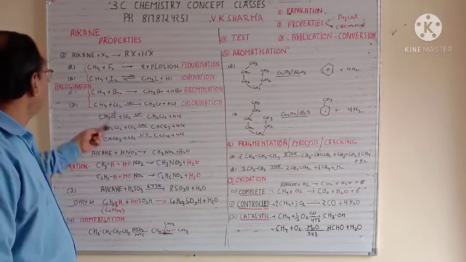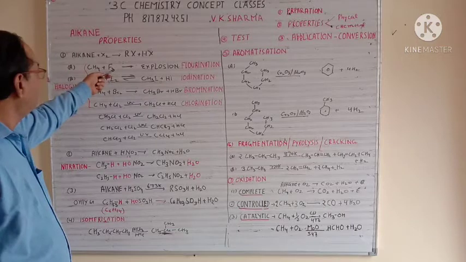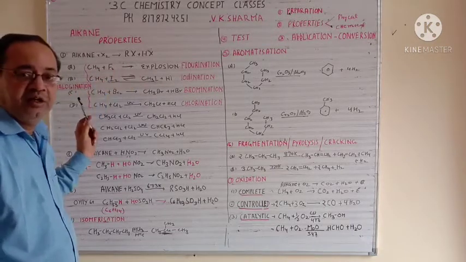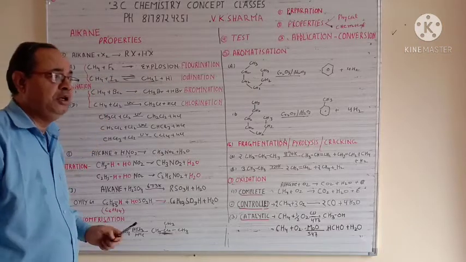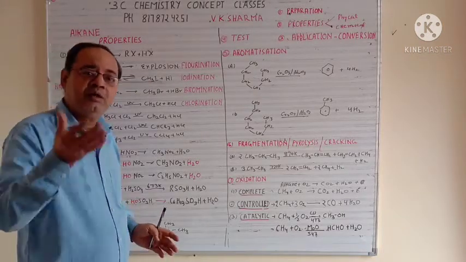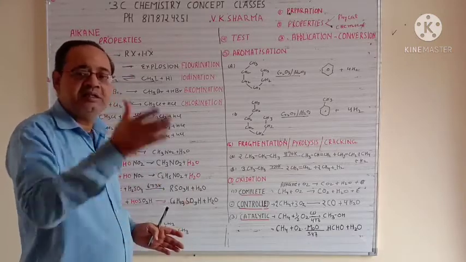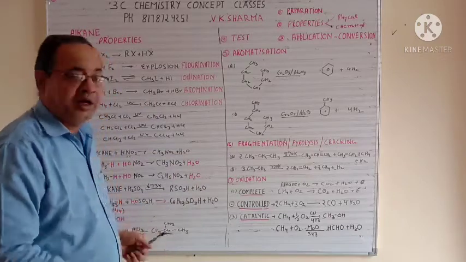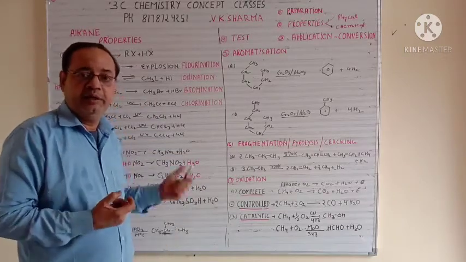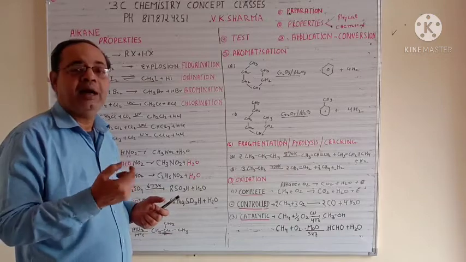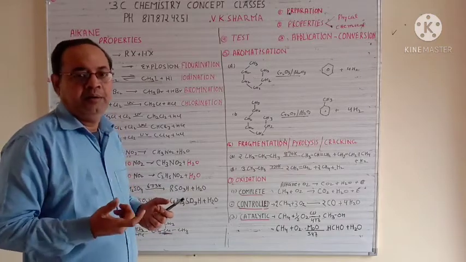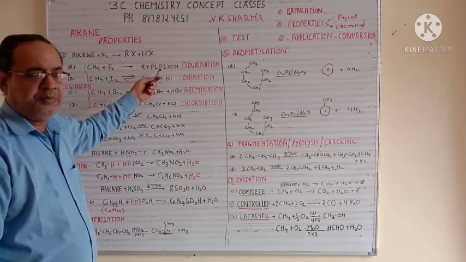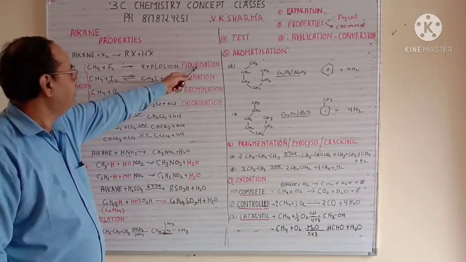For example, suppose we take alkane and react with fluorine. Alkane fluorine reactions are very fast and they are explosive in nature. So suppose you want to make any compound with fluorine, you will always need very different conditions, different temperature, different pressure, different catalyst. So you need a lot of things for that. Whenever I ask you to take halogen with alkane, generally you should try to take either chlorine or bromine. The limitation is because fluorine gives you explosion, so it is called fluorination, which is explosive in nature.